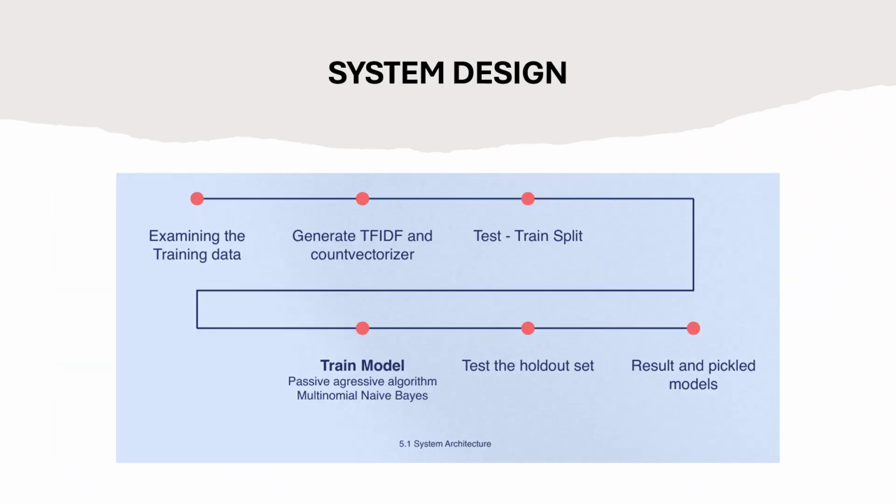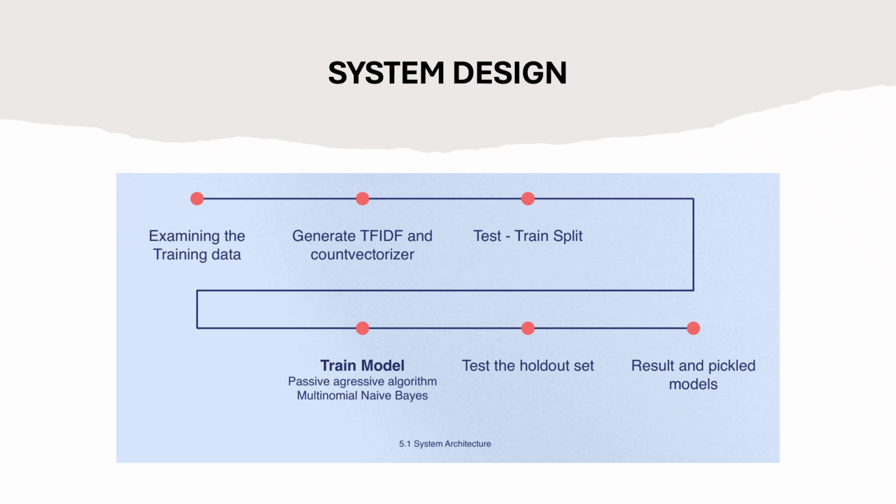Now, let's see the system design. The system design in this slide shows the overall flow of my fake news detection system, which works much like an IR system. It begins with examining and cleaning the training data, similar to how IR systems refine data collections before indexing. Then I generate TF-IDF and count vectorization features, which act like the weighting schemes in IR.